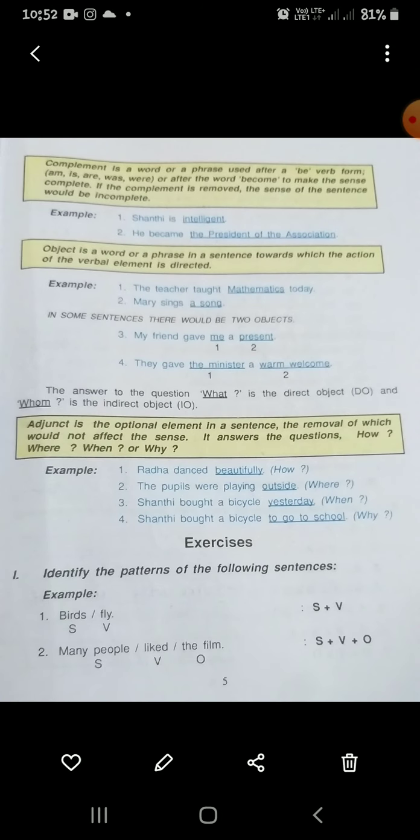Shanti bought a bicycle yesterday. Here it answers the question when. Shanti bought a bicycle is a normal sentence. It adds additional information, when she bought it: yesterday. So yesterday is an adjunct. Shanti bought a bicycle to go to school. Why did she buy a bicycle? To go to school. So to go to school is an adjunct. It answers the question why.